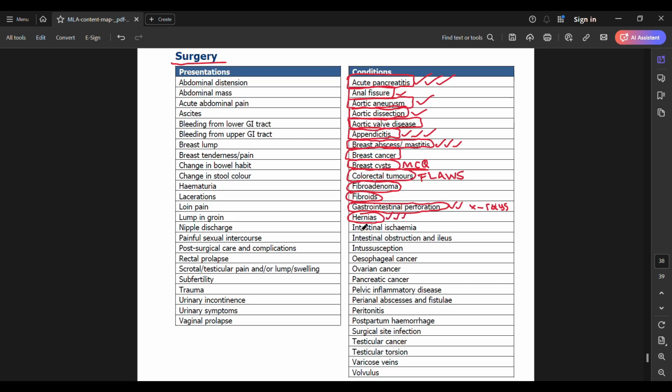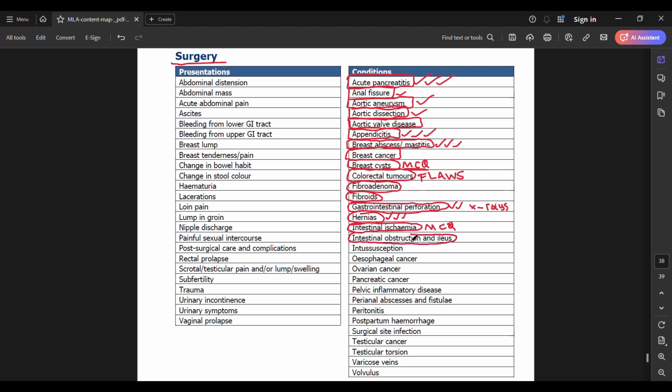Again, important. Next, you have intestinal ischemia. This is something that does show up in your multiple choice question exams. I haven't seen it show up in your OSCE stations yet. I really haven't seen a station of this. Maybe it has shown up, but I know the presentation of intestinal ischemia. I know how the patient is going to present and what you're going to do for the patient.